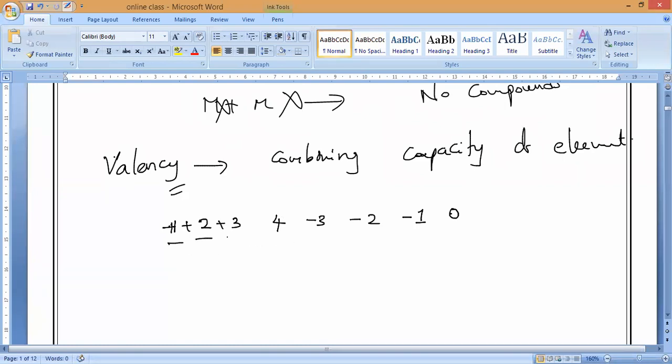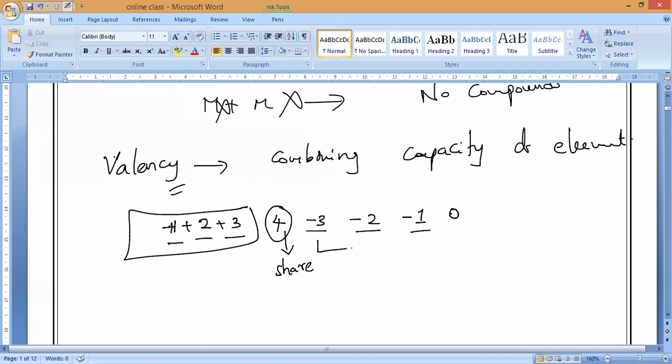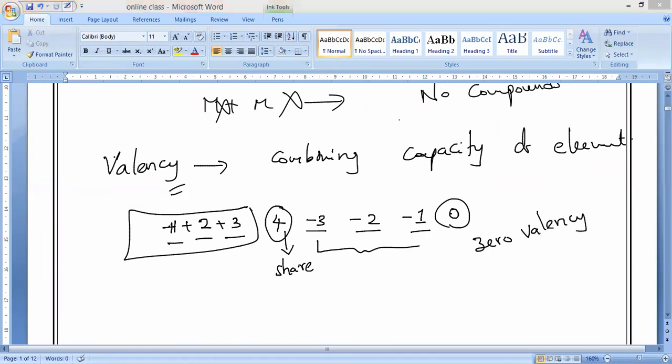So +1, +2, +3 positive valency means donors, and 4 means sharing electrons. -3, -2, -1 means receiving electrons, and zero is zero valency, meaning neither donating nor receiving. That is what you have to remember.